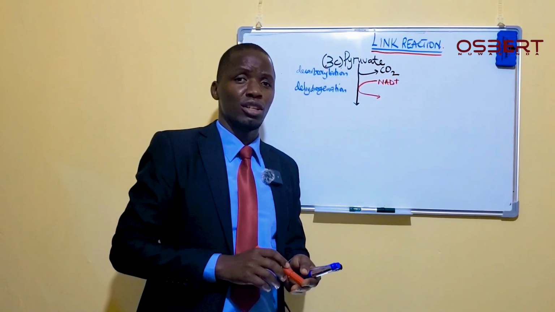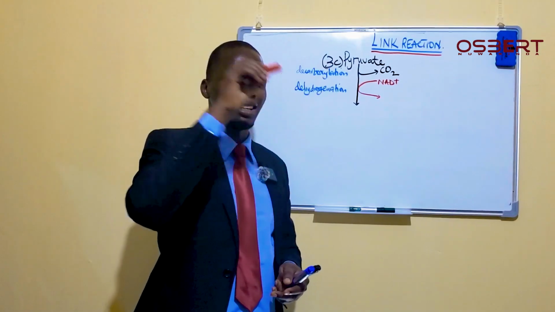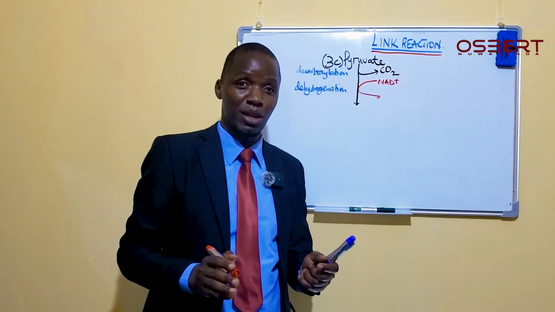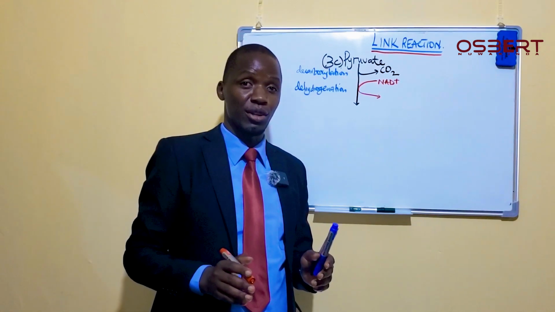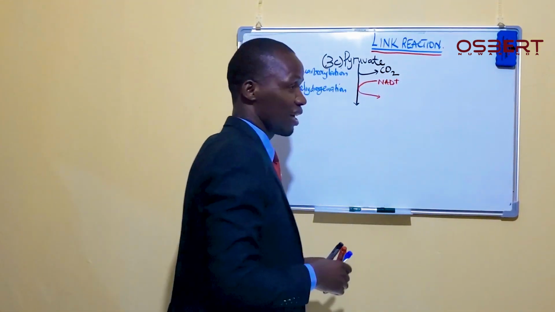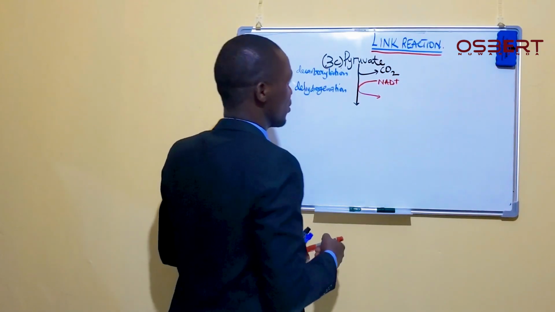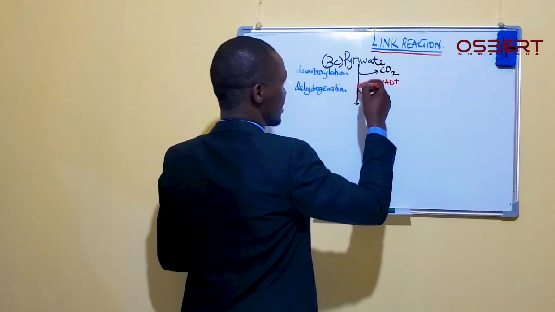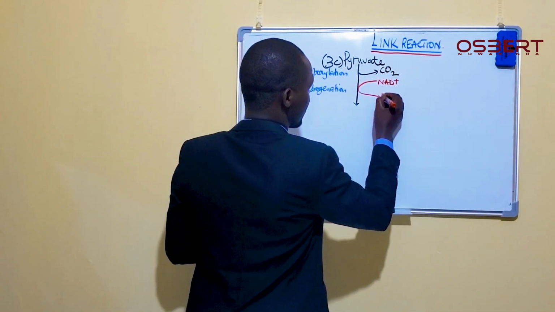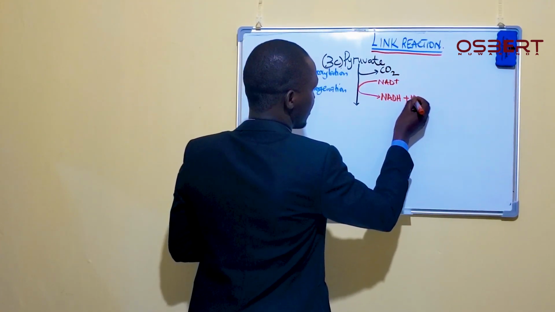In case whatever I'm going to write here about NAD confuses you, go and rewatch the video I made about glycolysis, where I tried to explain it very well. We saw that once this NAD comes and removes the hydrogen ions and electrons in this reaction, it becomes NADH plus H plus.